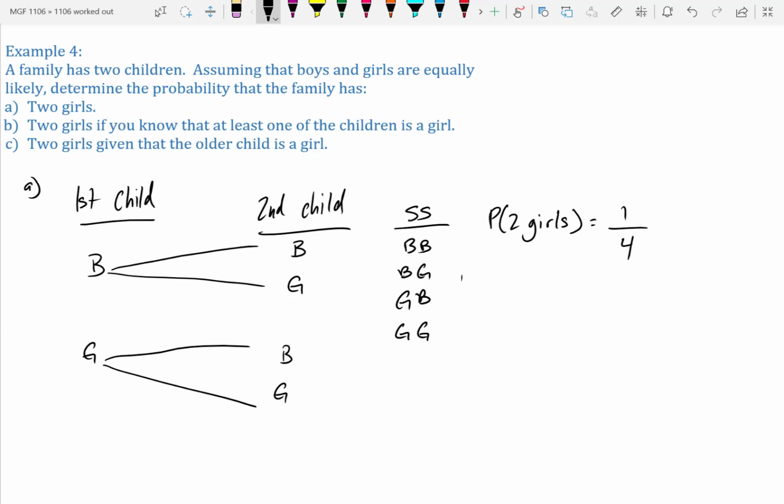Alright, part B. Determine the probability that the family has 2 girls if you know at least one of the children is a girl. Since we have our tree chart, we can base all of our information off the chart. So part B is the probability that both are girls, given that at least one is a girl.